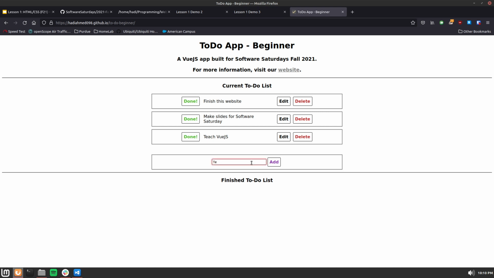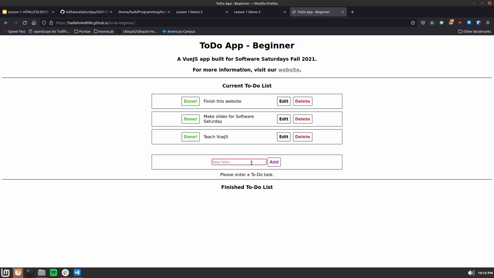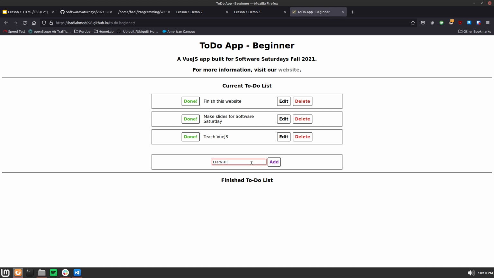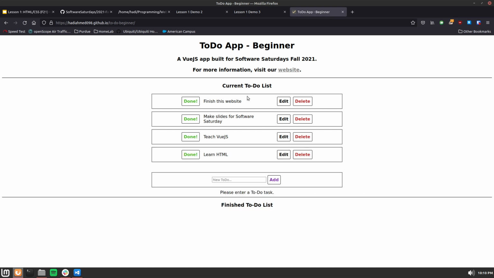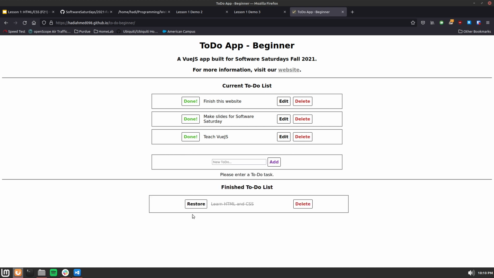So I will say learn HTML, and we'd add it to a task list. We could say, edit, because I forgot to say, and CSS, and we can save it. And then we can also say, you know what, I think we finished this task. So we hit mark as done, and it goes on the bottom, the finished to-do list.